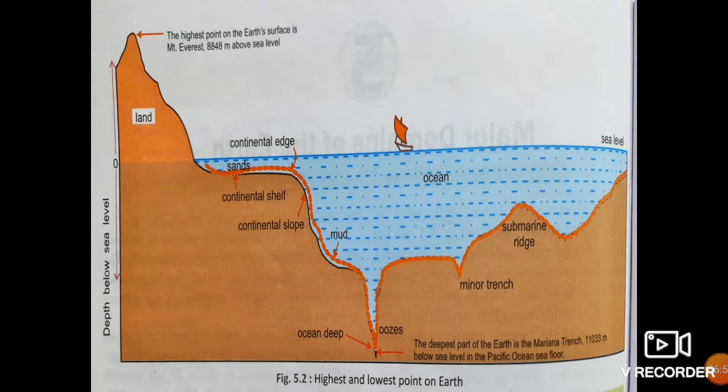See, this is the highest point, Mount Everest, 8,848 meters. If I go to the deepest point, that is the Mariana Trench, about 11,033 meters. The highest and lowest points on earth.